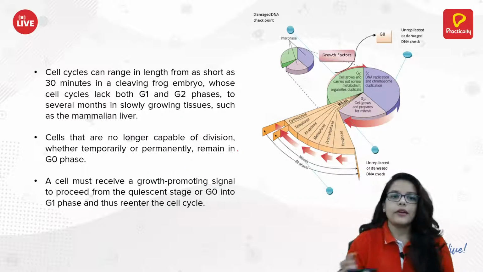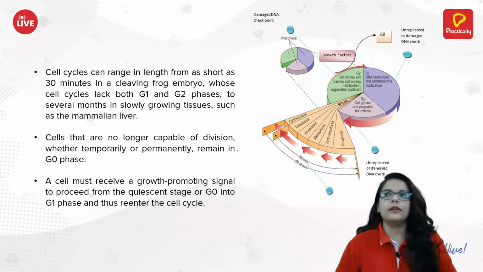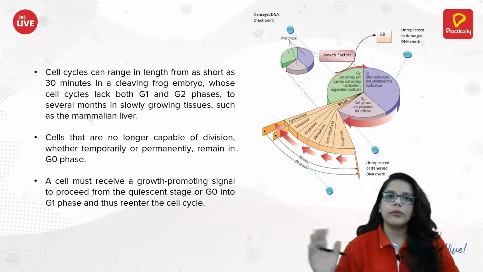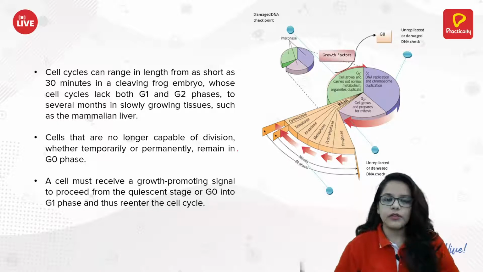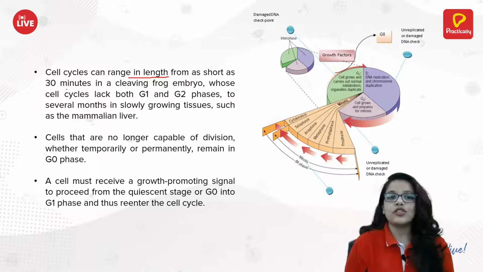Now, please understand that for each and every cell, the generation time actually varies from cell to cell. Cell cycles can range in length from as short as 30 minutes in a cleaving frog embryo.